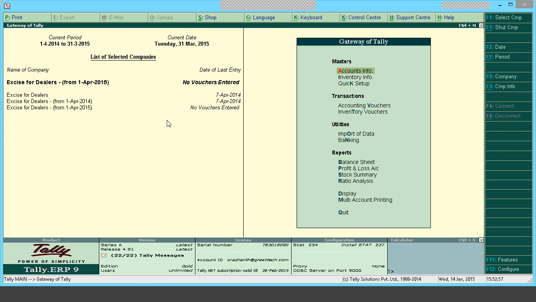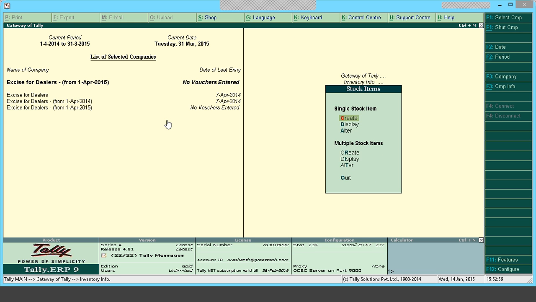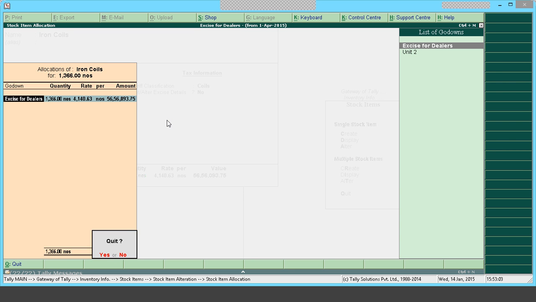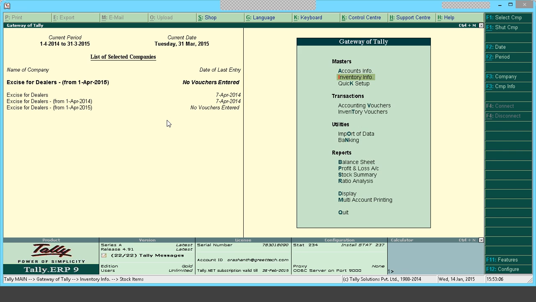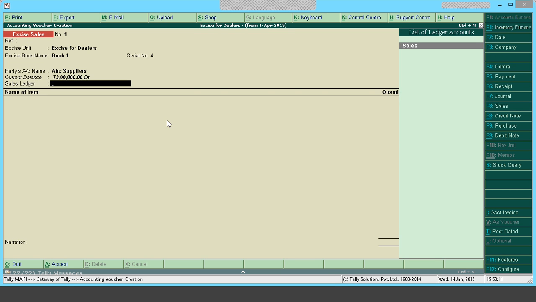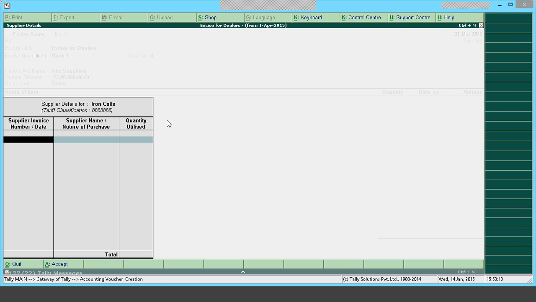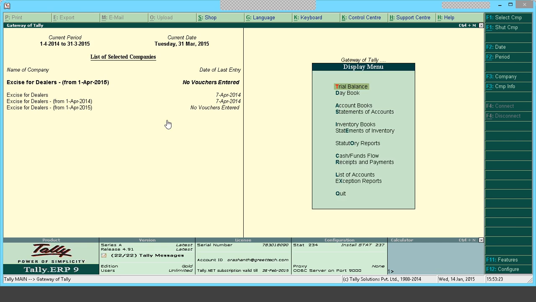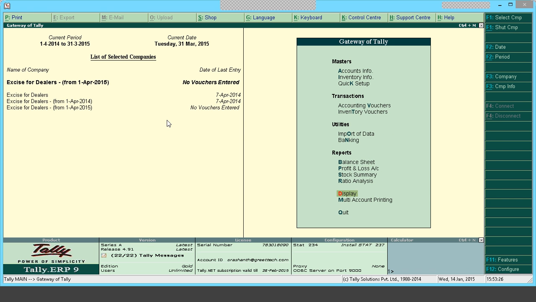When you go to inventory info, stock items, the opening balance would have come to the stock item. But for excise, the balances will not get carried forward. So I'll go to a sales. Even though I have sufficient stock, I'll not be getting the references here. So for this purpose, what I'm supposed to do is, I have to export the closing balances of excise from this old company and import it to my new company.